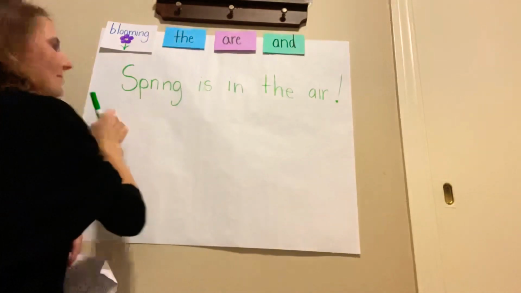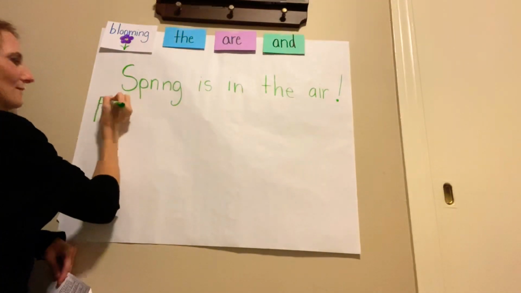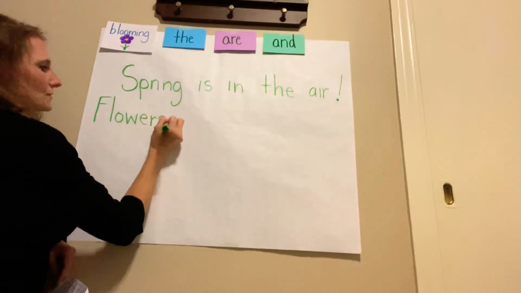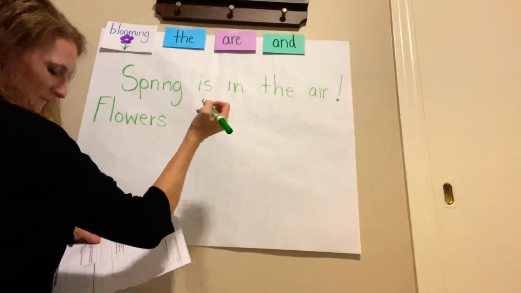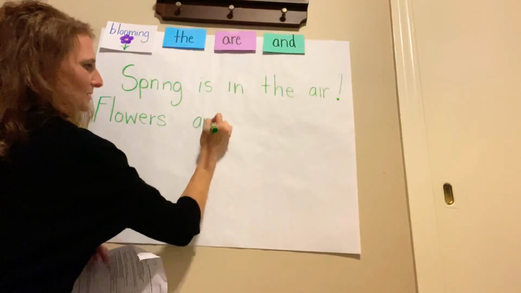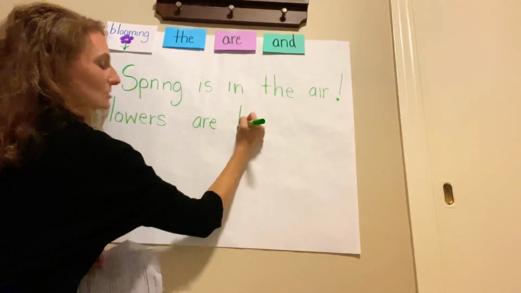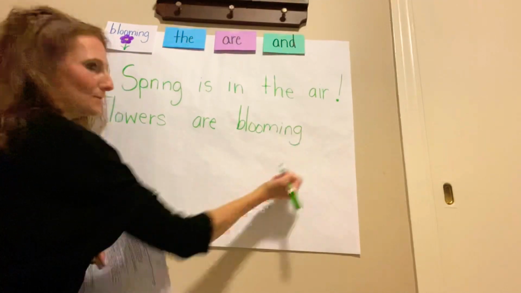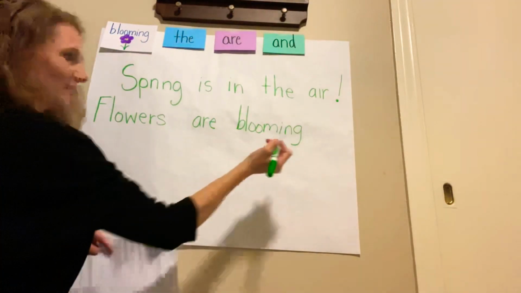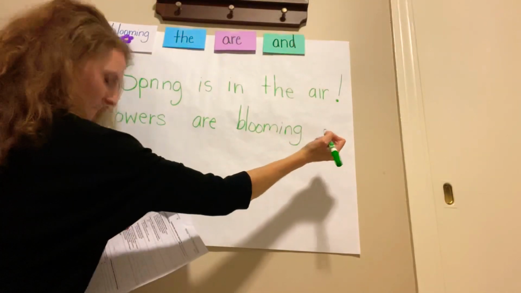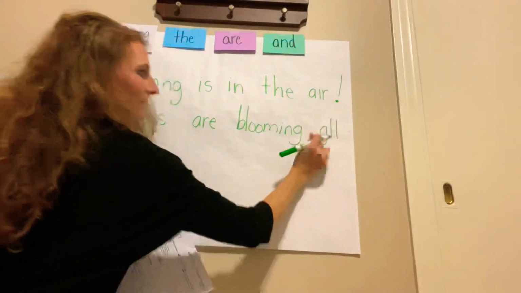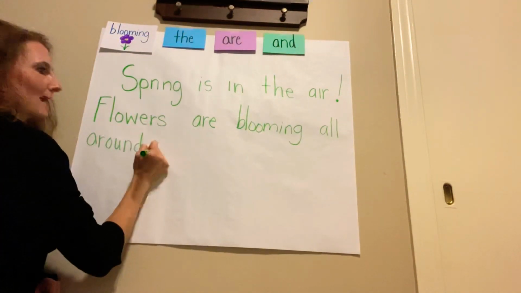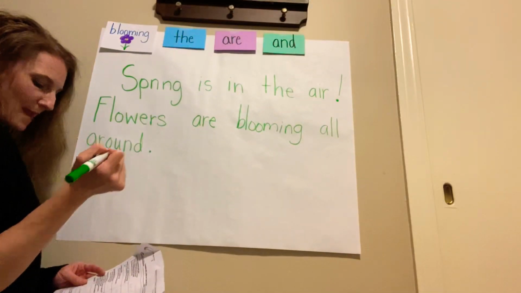And I'm going to swoop down, come to the left, and start with a capital letter for this next word. Flowers. What's the word? Flowers. Here's one of those words. This is our juicy word. What do flowers do in the spring? They are blooming, right? They are blooming. Blooming all around. Flowers are blooming all around.